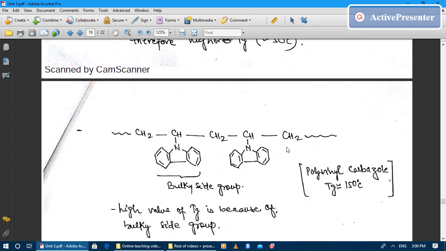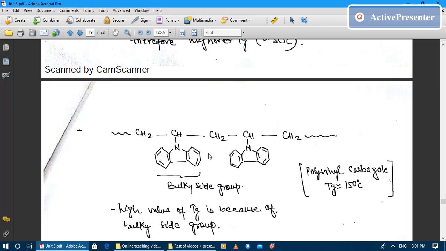Some other examples are polyvinyl carbazole. Here you can see the aromatic structure is much bigger than a benzene ring. It actually contains 2 benzene rings connected with 1 nitrogen. So this bulky side group is going to increase the glass transition temperature of this linear hydrocarbon chain, which is